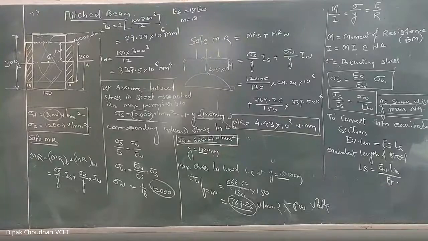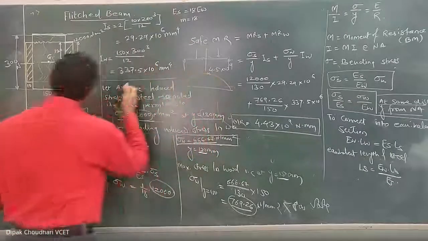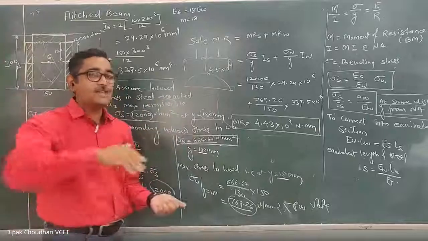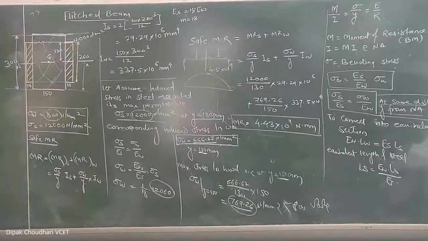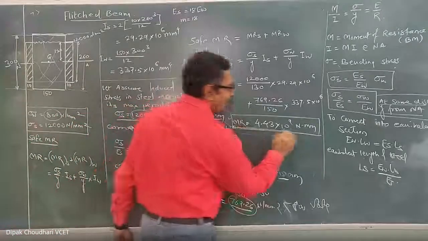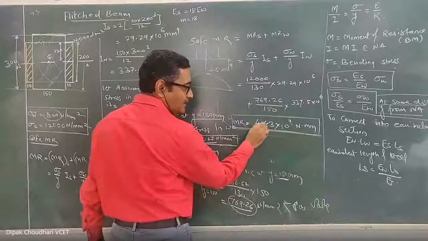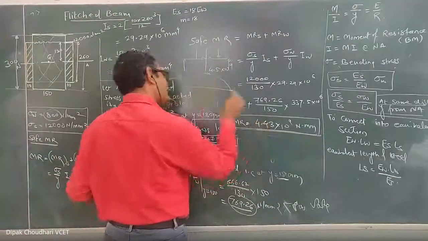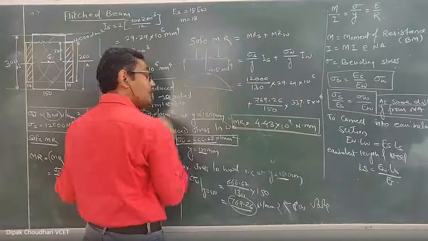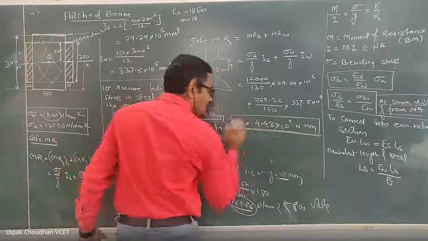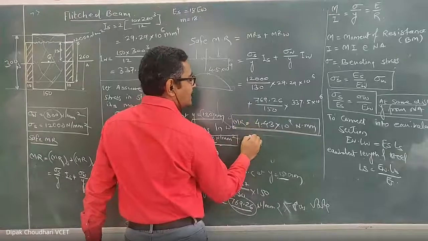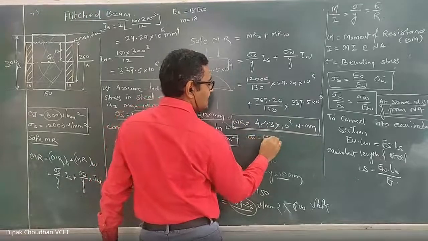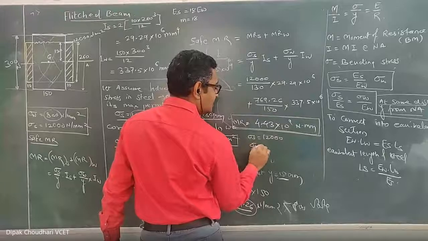लेकिन my question is, अगर मैंने थोड़ा ज्यादा बेंडिंग मोमेंट अप्लाई किया तो ये फेल होगा. लेकिन कैसे फेल होगा? कौन सा मटेरियल पहले फेल होगा? When I apply this much bending moment, this is a safe moment of resistance. अगर मैंने इतना bending moment अप्लाई किया तो cross section is remain same, sorry safe, but corresponding to this bending moment of resistance, the maximum stress induced in the steel is 12,000 and maximum stress induced in the wood is